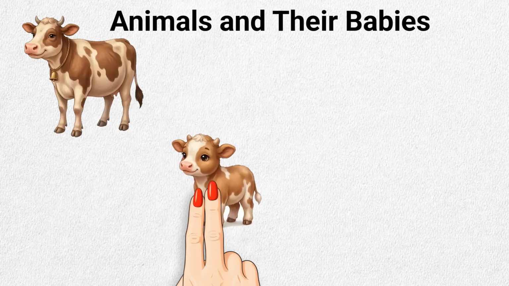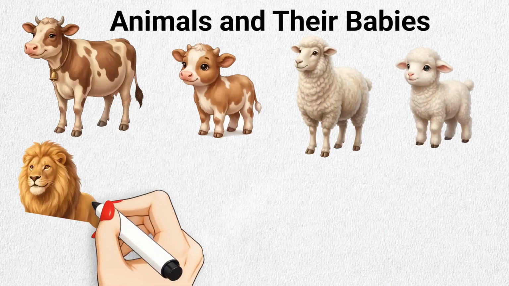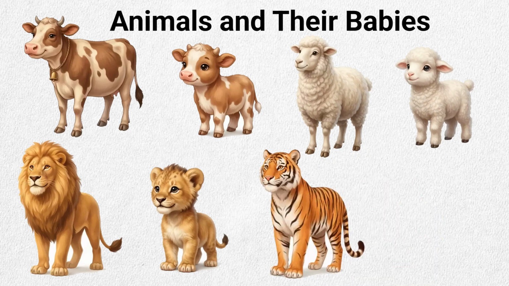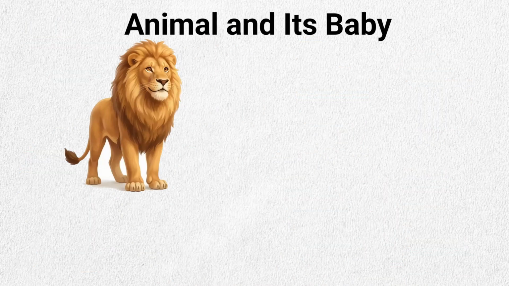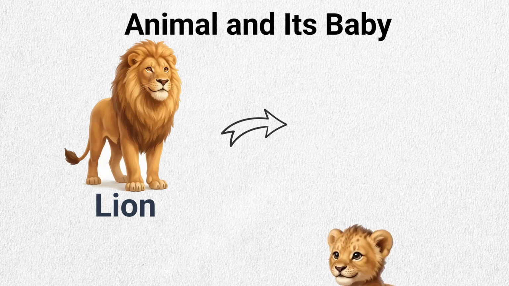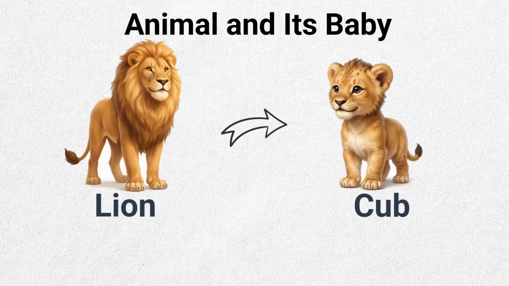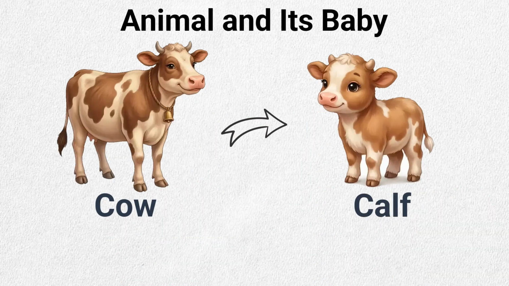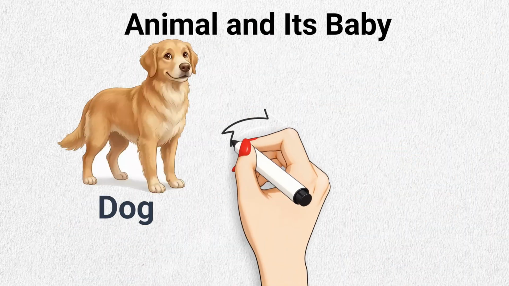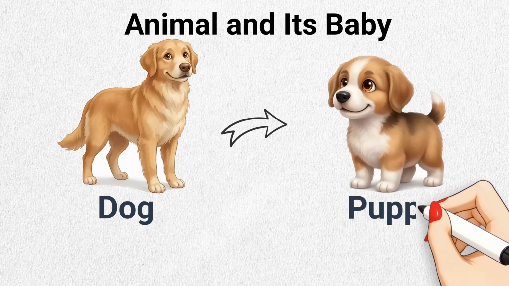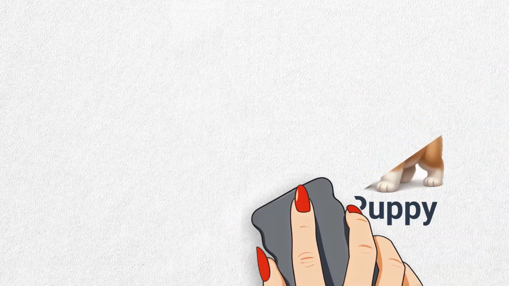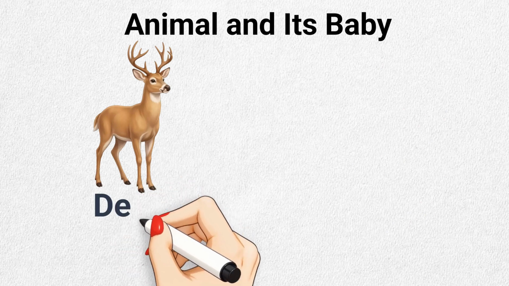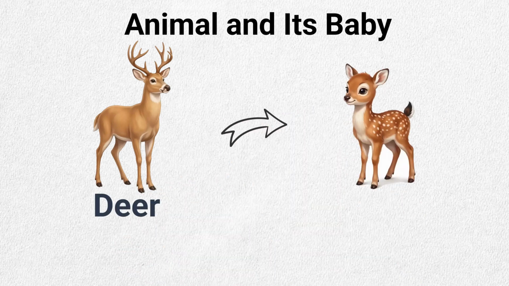Kids, today we will learn the names of animals and their babies. This is a lion. Its baby is called a cub. This is a cow. Its baby is called a calf. This is a dog. Its baby is called a puppy. This is a deer. Its baby is called a fawn.